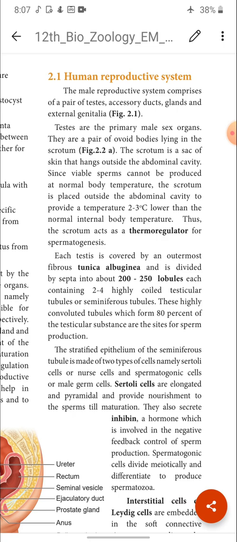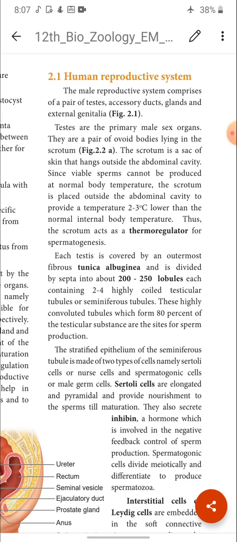Then there are the primary male sex organs. You know very well the primary male sex organs are testes only, and they are a pair of ovoid bodies. Where are they located? They are located in the scrotum, not in the abdominal cavity. Children, note it. The primary sex organs, that is testes, are located in the scrotum. Scrotum is placed outside the abdomen.